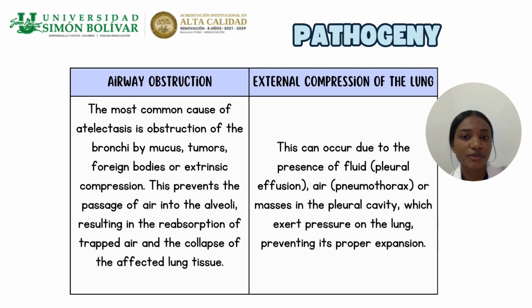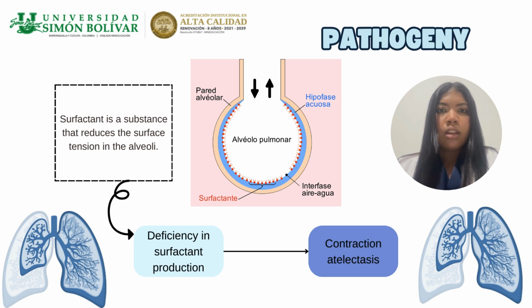External compression of the lung. This can occur due to the presence of fluid or masses in the pleural cavity exerting pressure on the lung, preventing its proper expansion. Deficits in surfactant production. Surfactant is a substance that reduces surface tension in the alveoli.